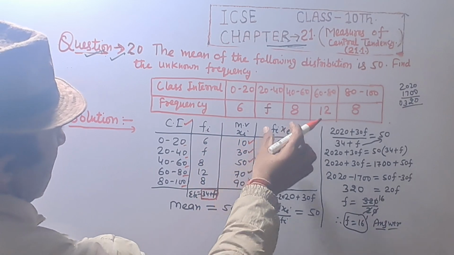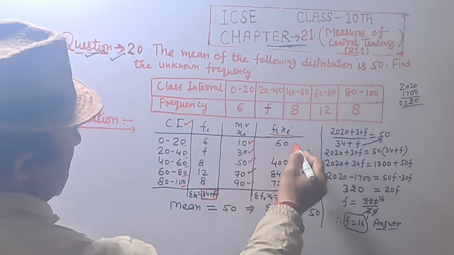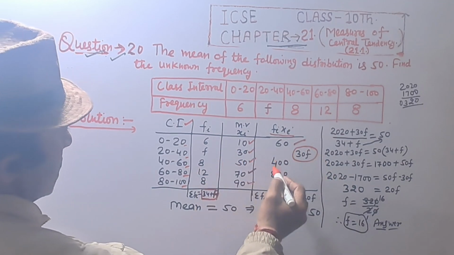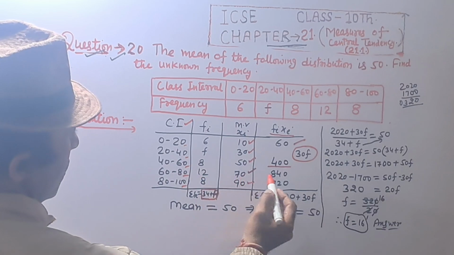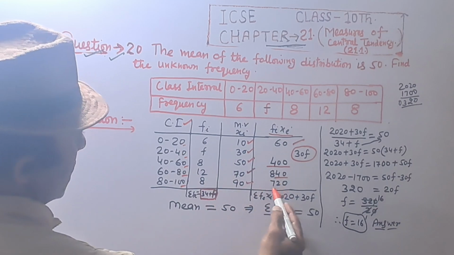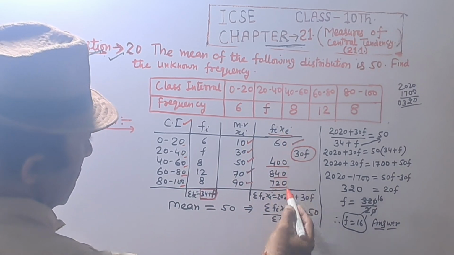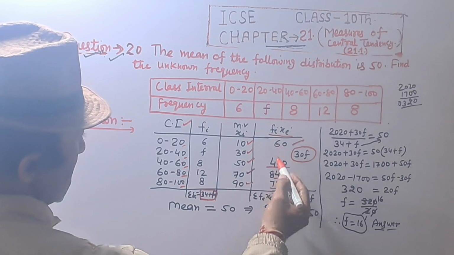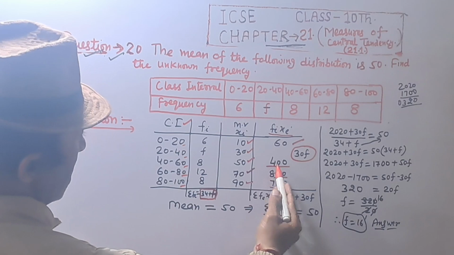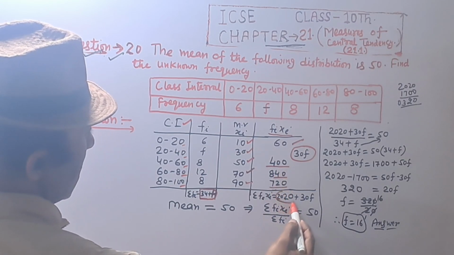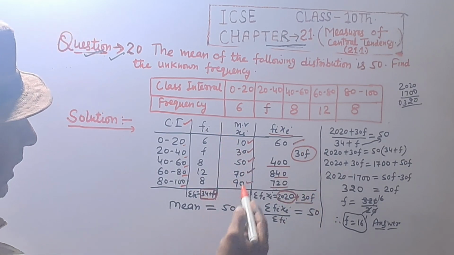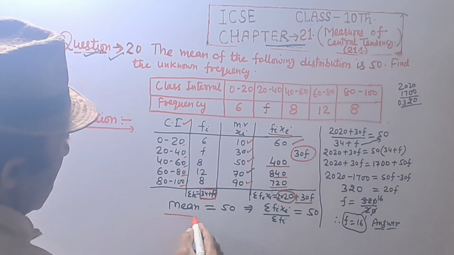6 multiplied by 10, that is Fi Xi, 60. 30 into F is 30F. 50 into 8 is 400, and 12 into 70 is 840. 90 into 8 is 720, and their sum is 0, 6 plus 4, 10 plus 2, 12, 1 carry, 7 plus 1, 8, 8 plus 8, 16 plus 4, 20, that is 2020 plus 30F. It's Fi Xi.